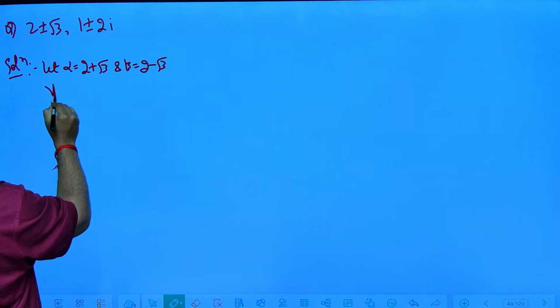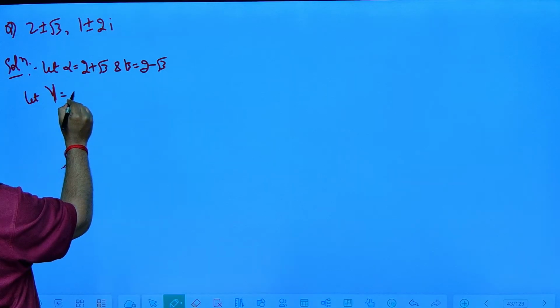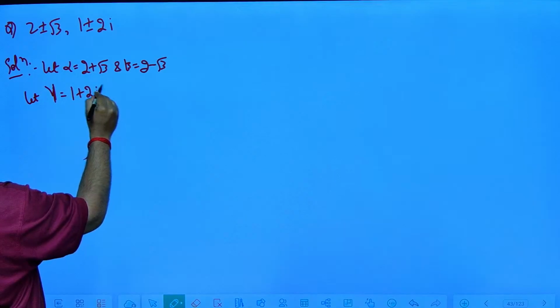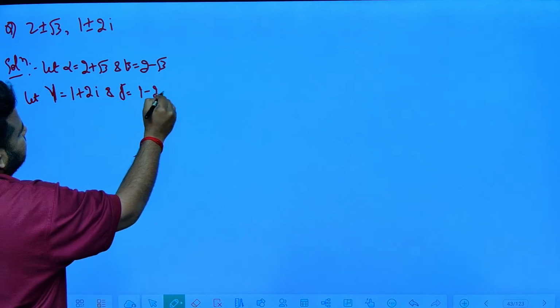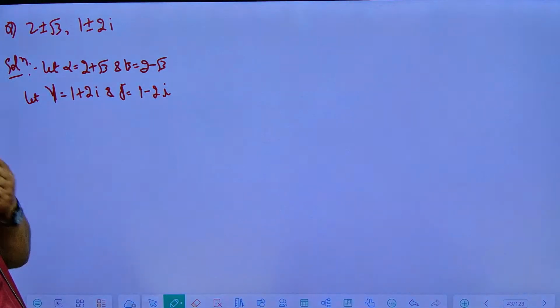Similarly, gamma is equal to 1 plus 2i, and delta is equal to 1 minus 2i. Correct, this is what I have. Now I am having alpha and beta.